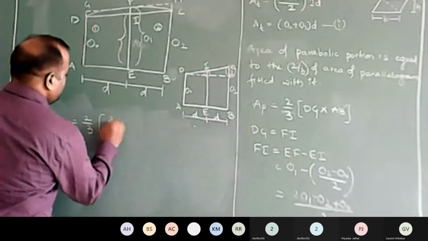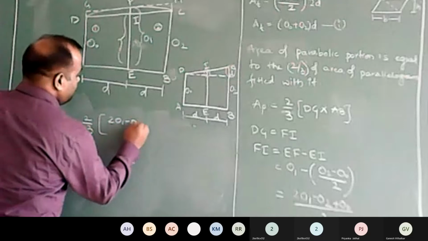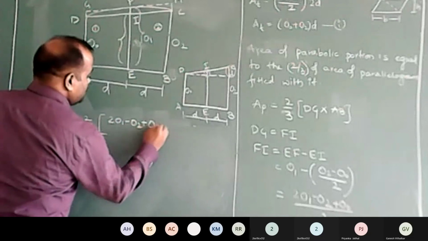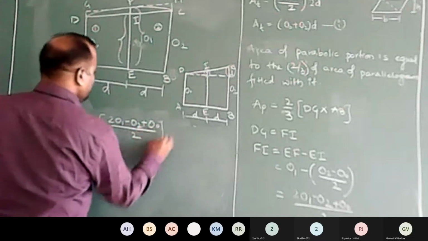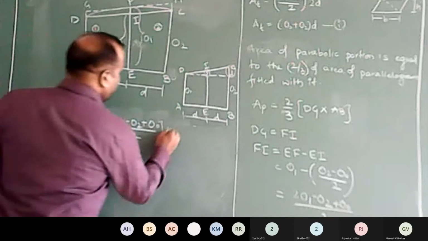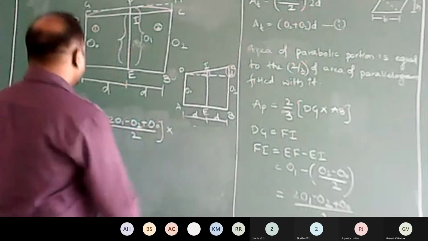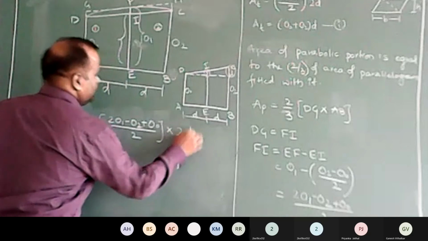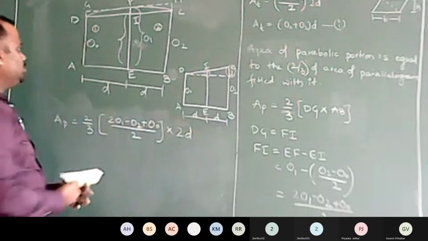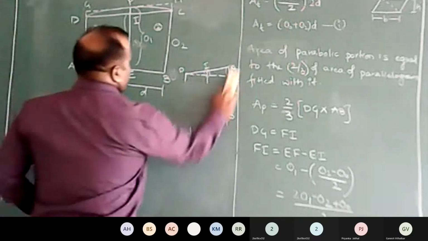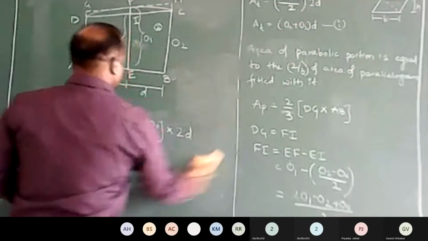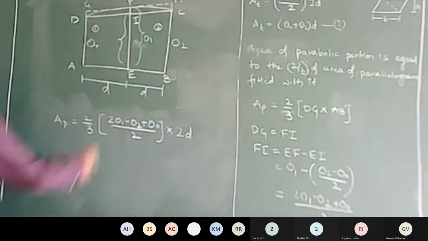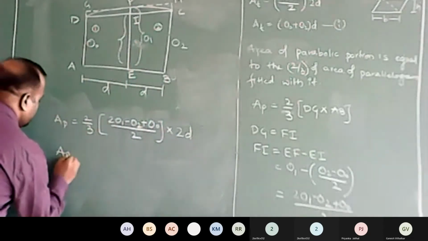That is (2 times O1 minus O2 plus O0) divided by 2, multiplied by AB. What is AB? AB is 2D. Now please simplify this further.